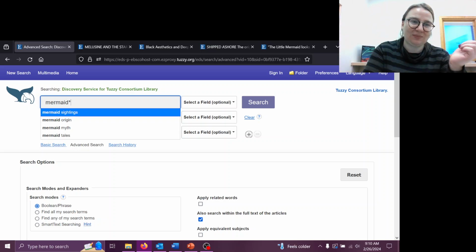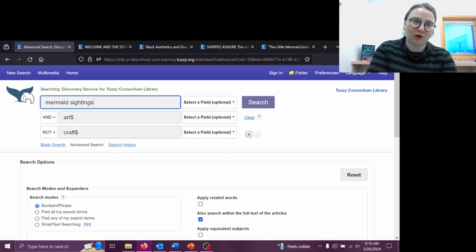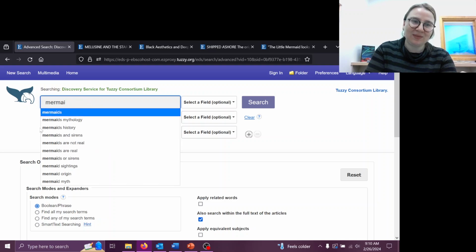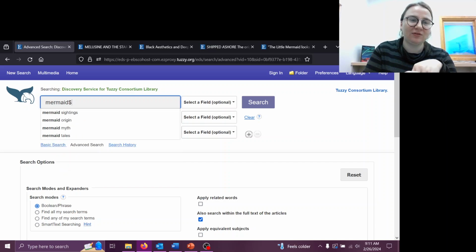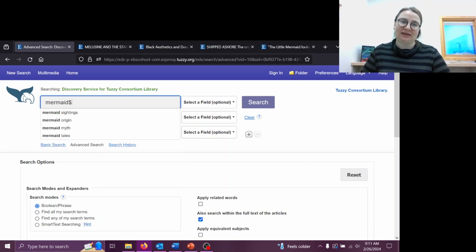What that actually means is that if I'm looking for mermaids, then it is going to give me both of those because it recognizes from the truncation symbol that I'm interested in anything that has that word as the base, essentially.